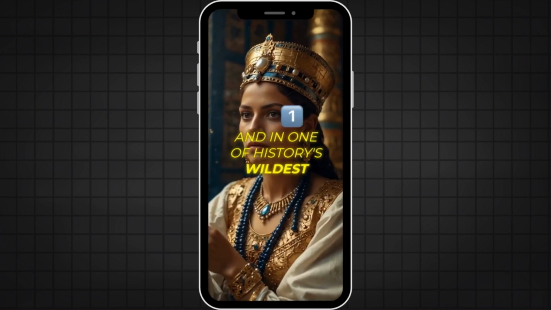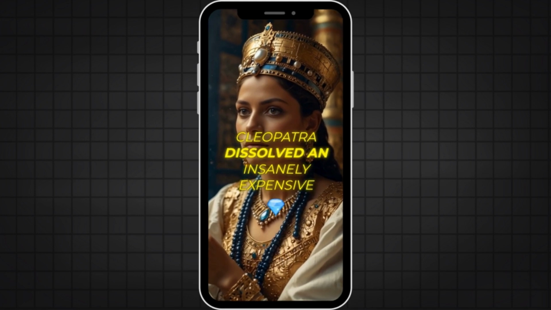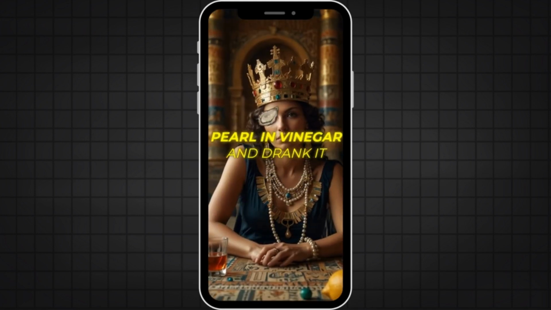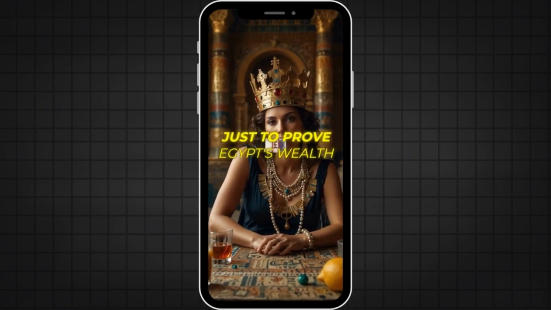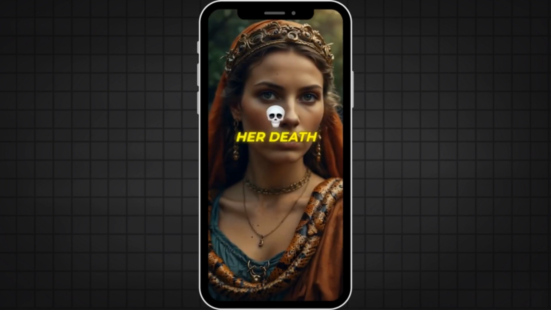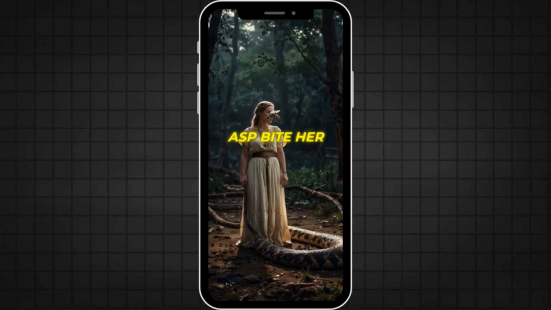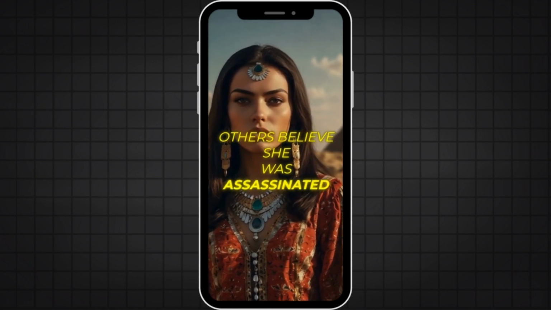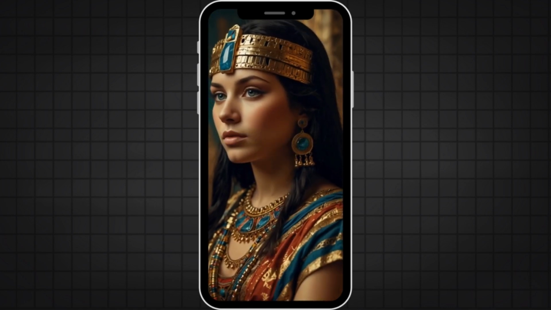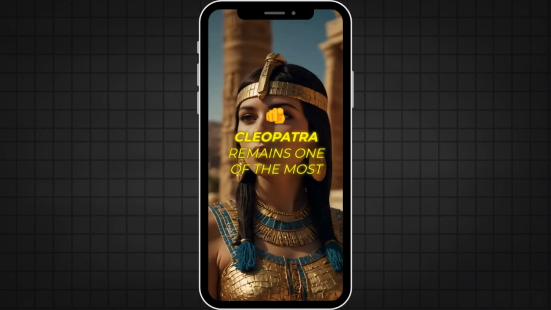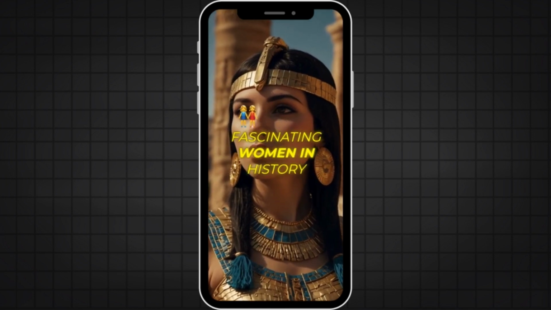And in one of history's wildest flexes, Cleopatra dissolved an insanely expensive pearl in vinegar and drank it, just to prove Egypt's wealth. Her death? A mystery. Some say she let a venomous asp bite her. Others believe she was assassinated. One thing's for sure, her legacy refuses to die. Cleopatra remains one of the most fascinating women in history.